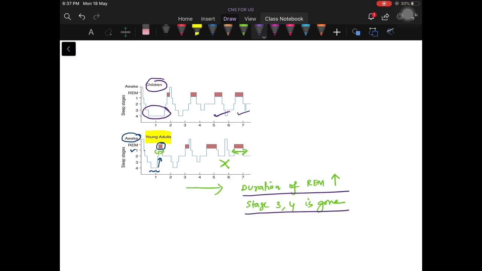When we take it normally, young adults spend most of their time in stage 2 of NREM.